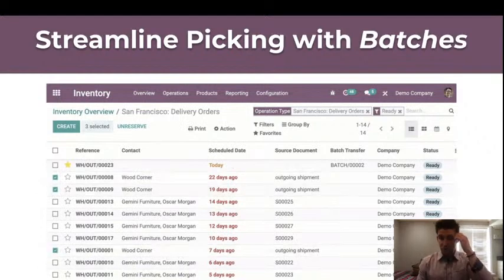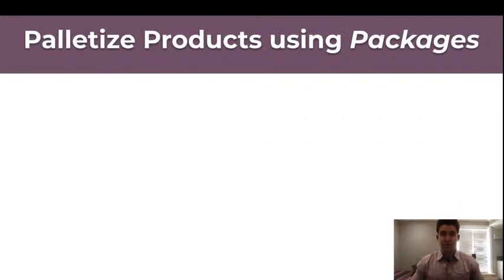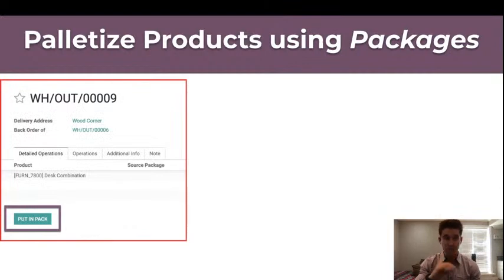Similar to these batch pickings is the ability to palletize all of our products. Now, this is going to be pretty much par for the course in any larger inventory management type of organization. And so the ability to move products in bulk, but also to still see with some granularity where those products are, is going to be a really powerful feature that, again, is going to be native within Odoo. You're going to be able to specify what products you want to put into a pack. You can set these packs up to be some particular pallets. When we add these products in, again, it can be done internally while we're just moving them around on pallets.